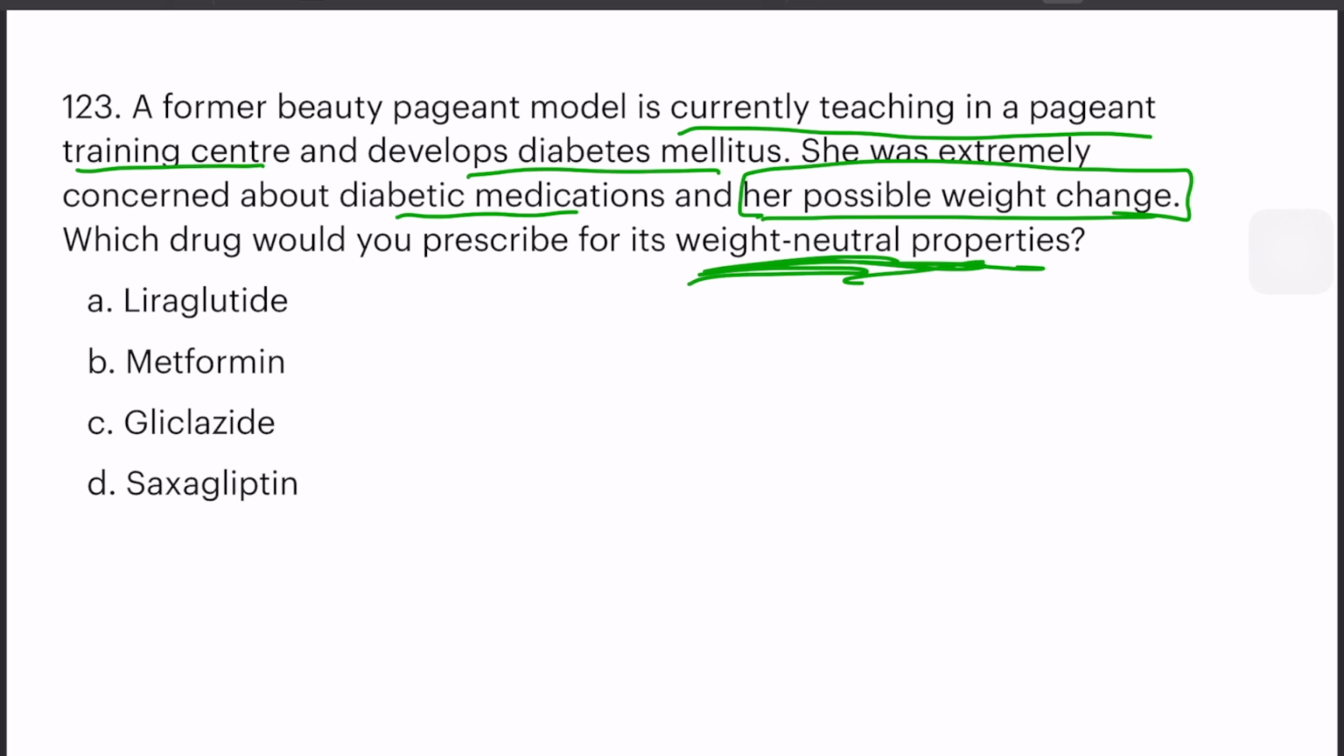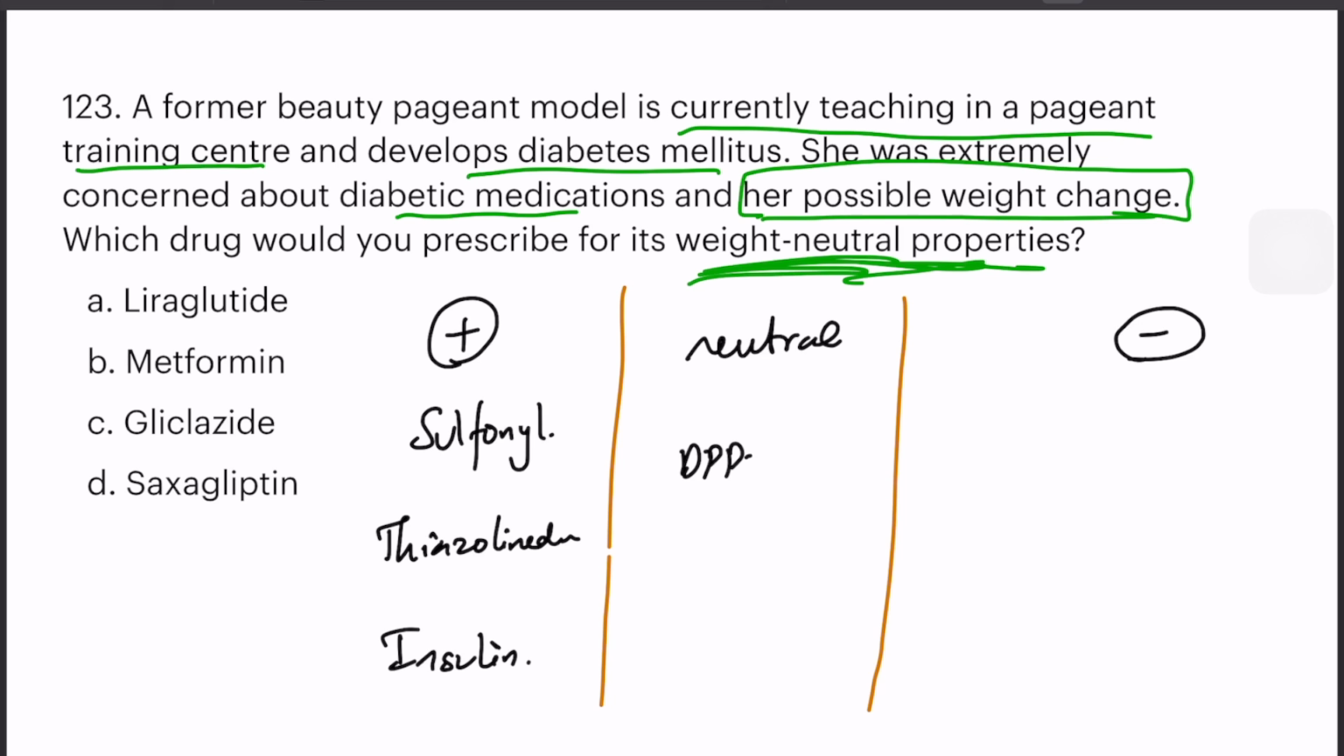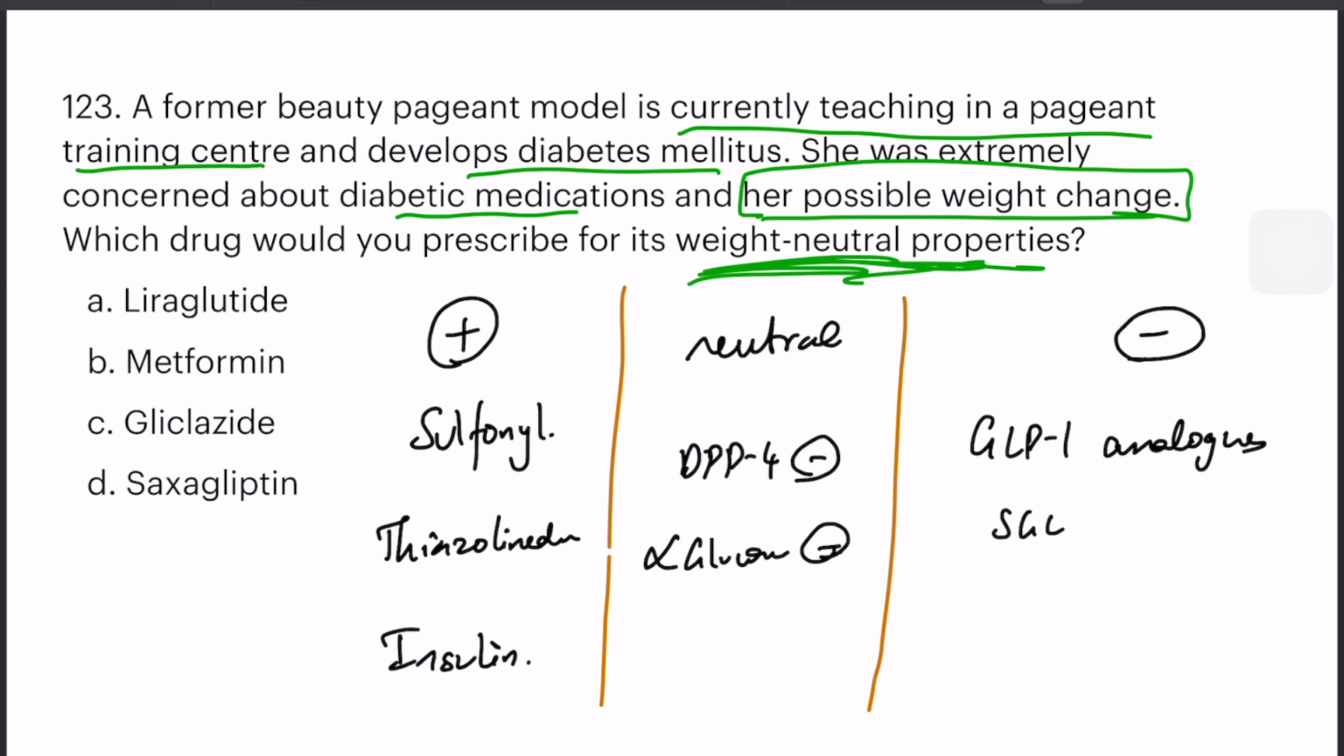So, there are three kinds of drugs. One is weight gain drugs, another is weight reducing drugs, another is weight neutral drugs. So, what are the weight gaining drugs? It is the sulfonylureas and the thiazolidinediones and the insulin. What are the neutrals? DPP4 inhibitors and alpha glucosidase inhibitors. What are the weight reducing drugs? GLP-1 analogs and SGLT2 inhibitors.